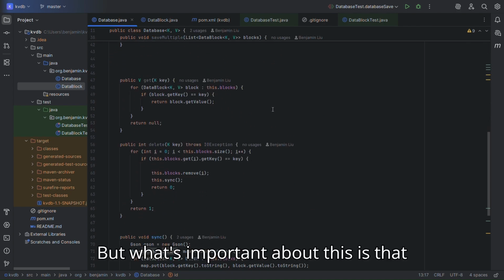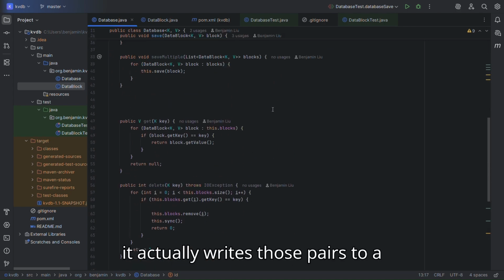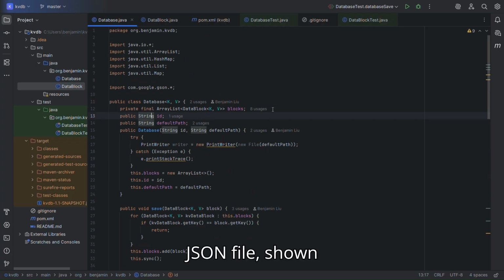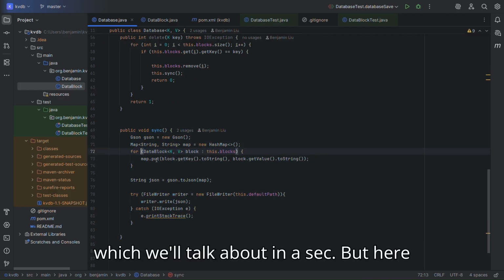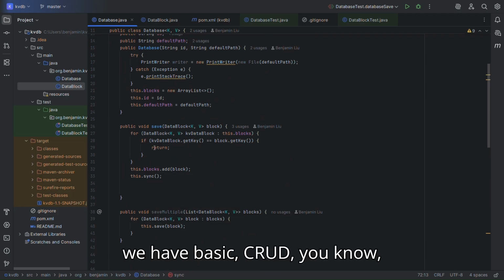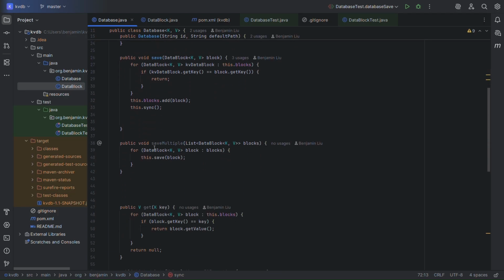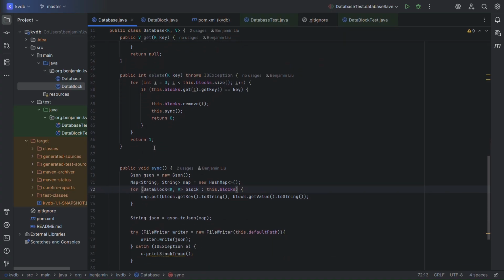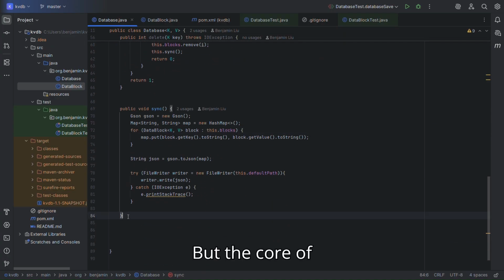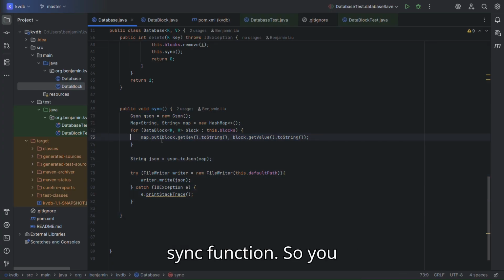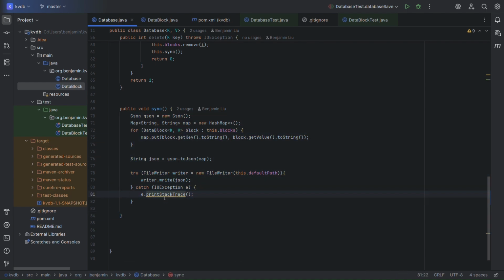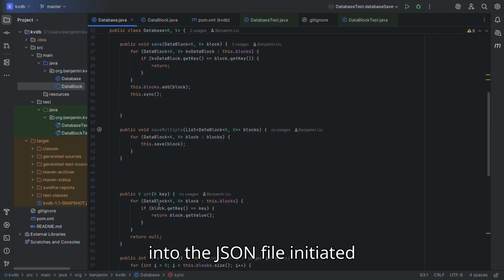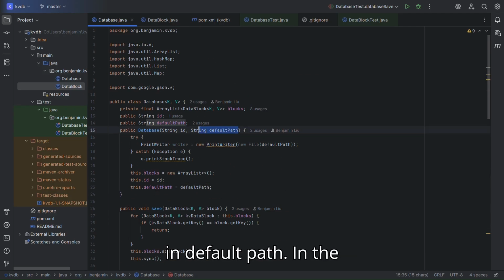But what's important about this is that it actually writes those pairs to a JSON file, shown here, with this sync function, which we'll talk about in a sec. But here we have basic CRUD, save, get, stuff like that. But the core of the serialization goes into the sync function. So, that just writes all changes here into the JSON file initiated in default path.